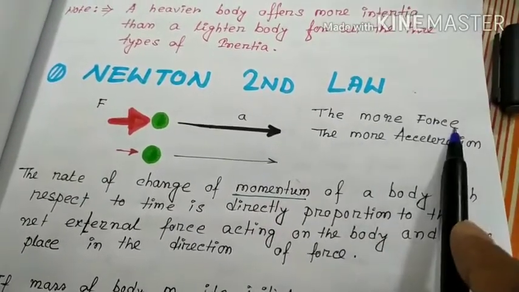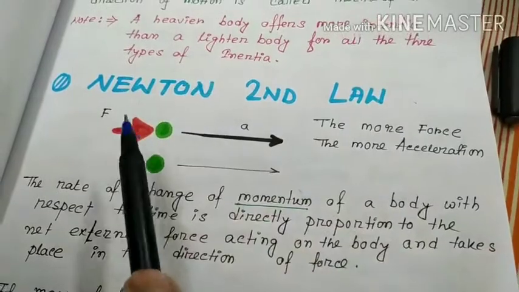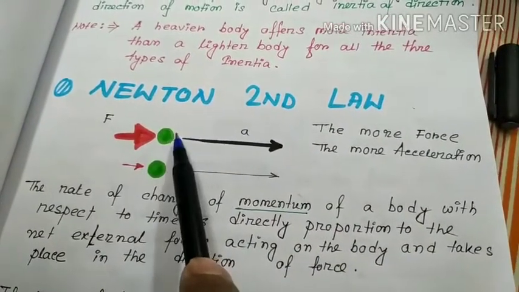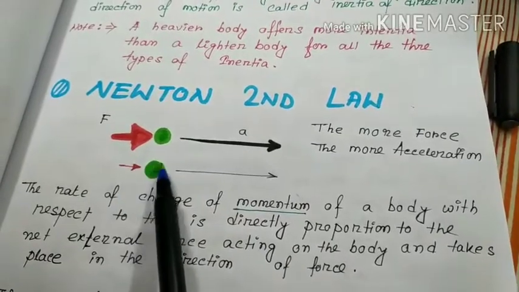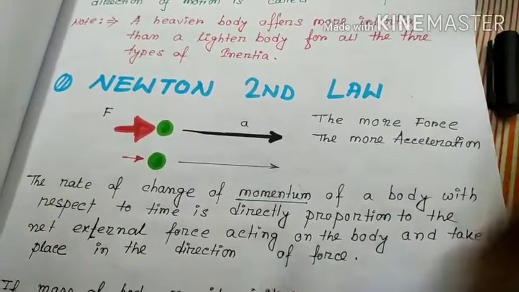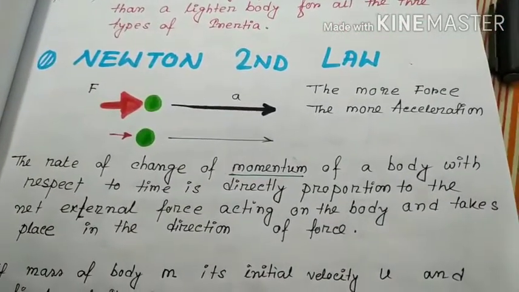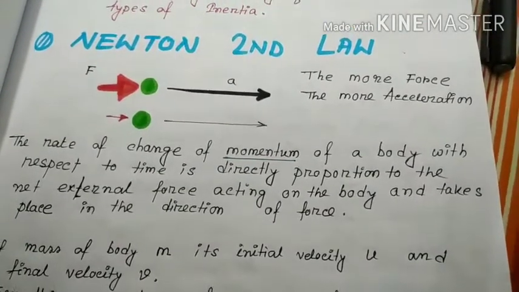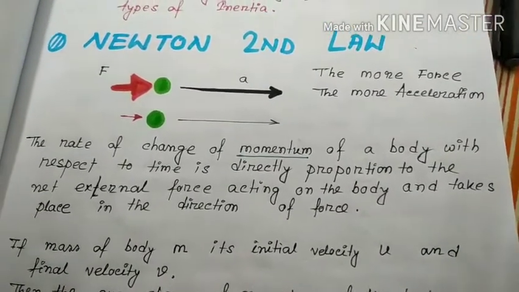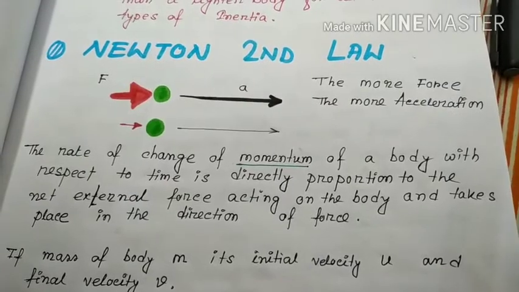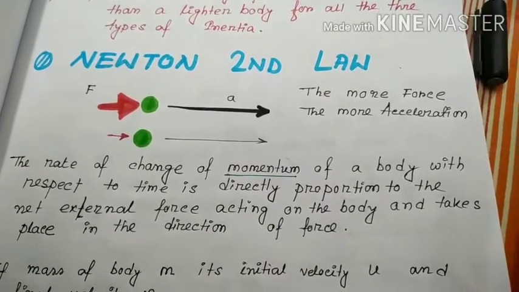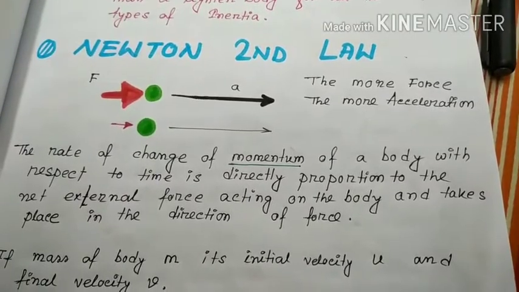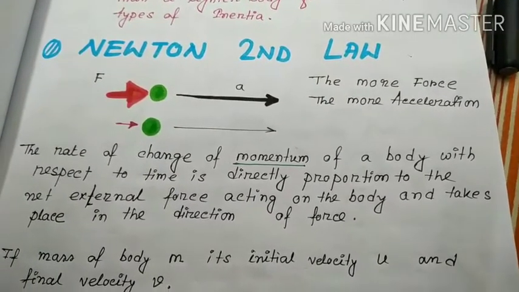The more force, the more acceleration. If we apply more force, the body accelerates more. If we apply less force, the body accelerates less. The rate of change of momentum of a body with respect to time is directly proportional to the net external force acting on the body and takes place in the direction of the force.